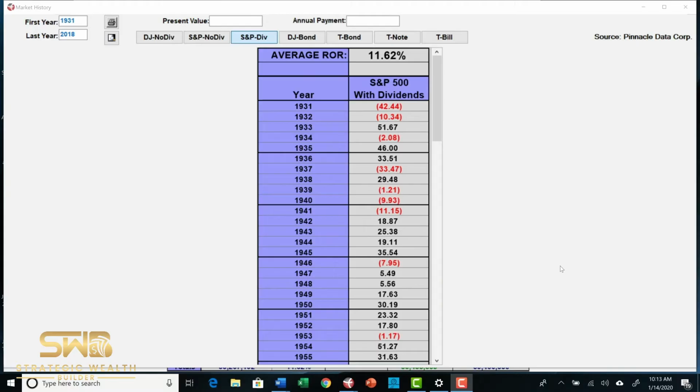Today we want to talk about a concept concerning taxes, that taxes actually destroy wealth. And I want to take some time to help you understand it by using an example of the stock market. So the stock market, as you can see on the screen here, has averaged 11.62% interest since inception. Now that is a very high interest rate.